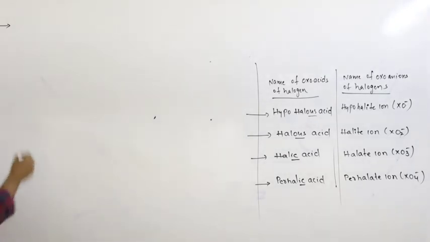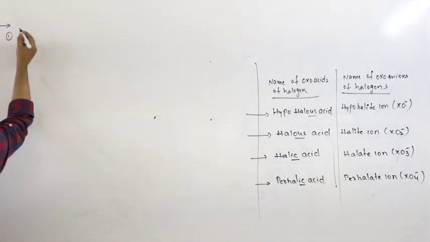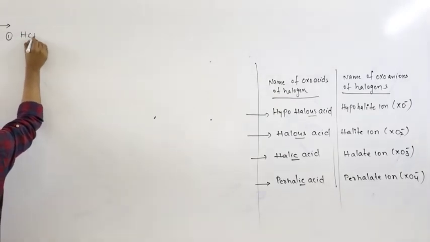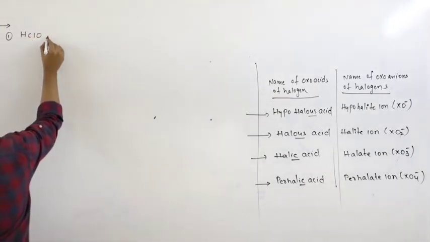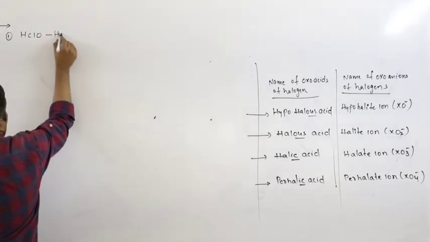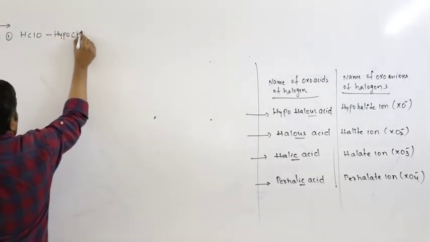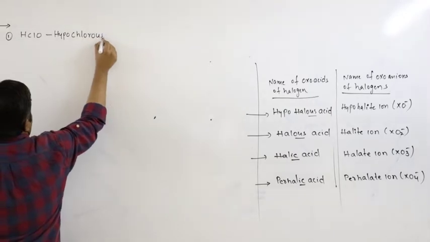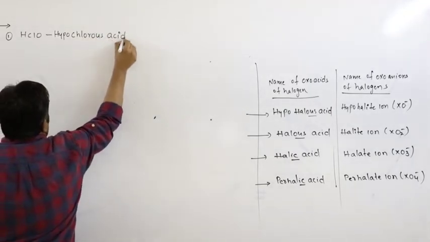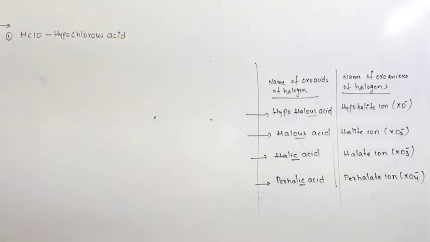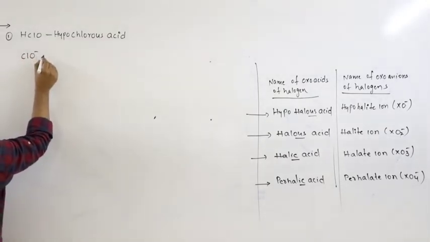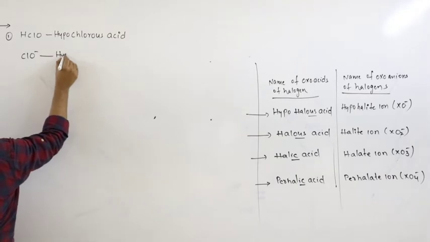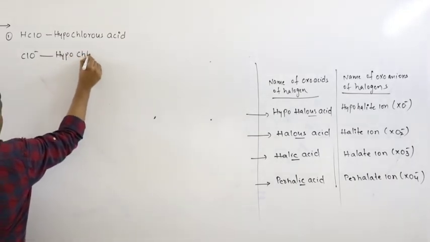So we study one by one the oxo acids of chlorine. The first one, HClO, is called hypochlorous acid. Its anion is ClO minus, called hypochlorite ion.